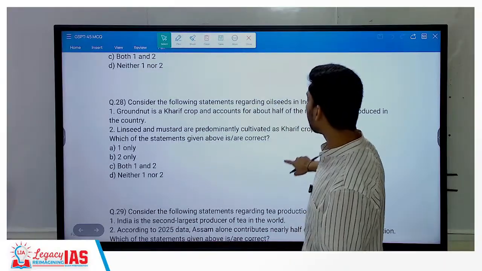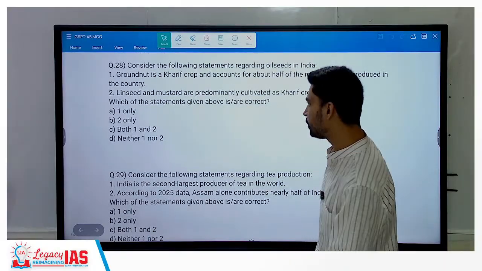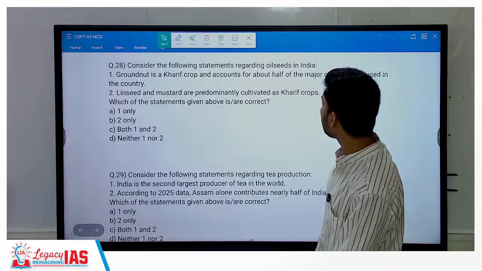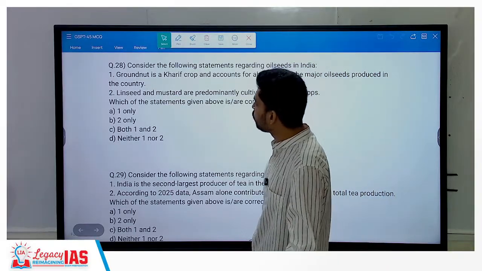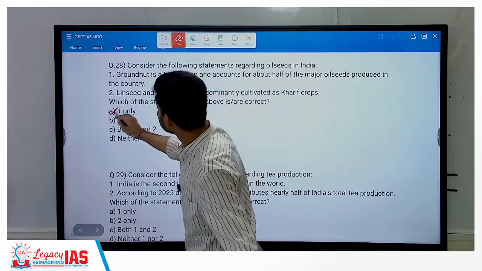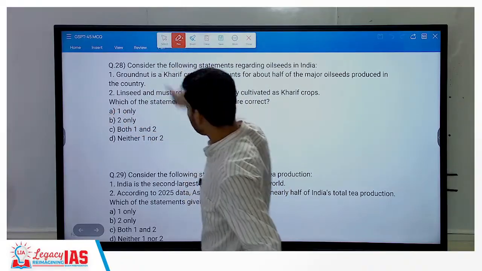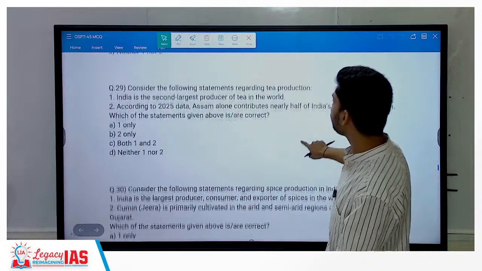Groundnut is a kharif crop and accounts for about half of major oilseed produced in India. That is correct. Linseed and mustard are predominantly cultivated as kharif crops. No, they are rabi crops. Okay, mustard for example. So only 1. A.